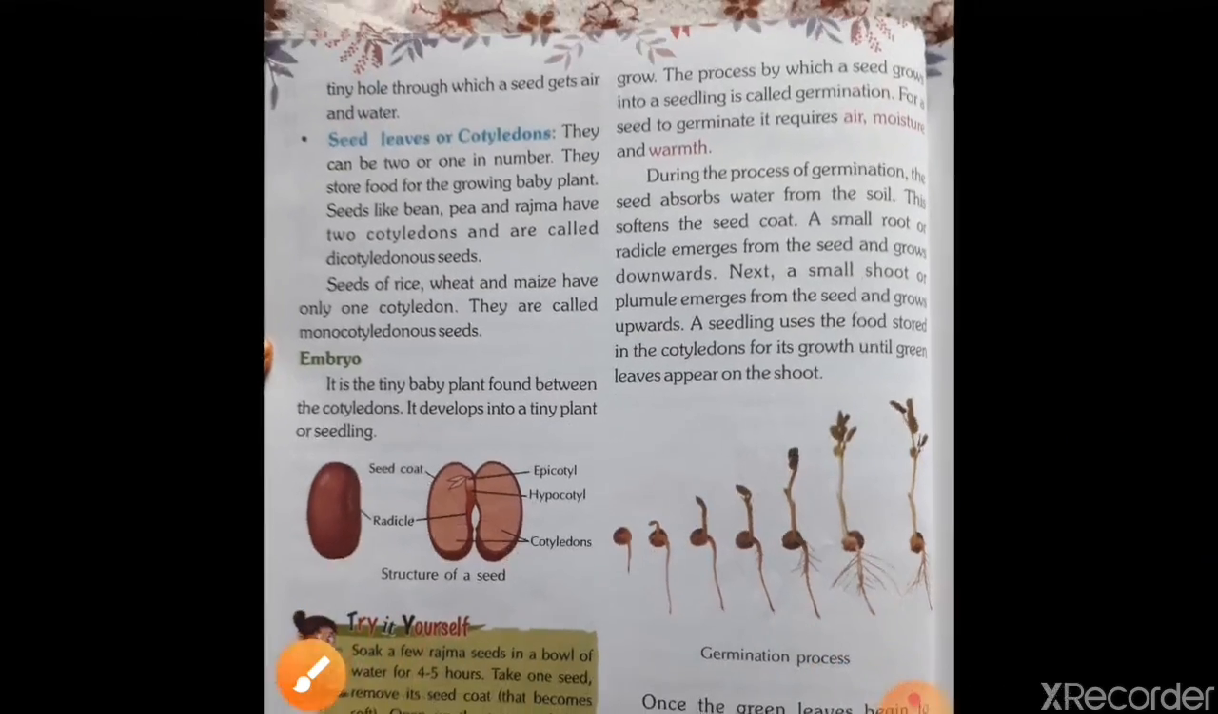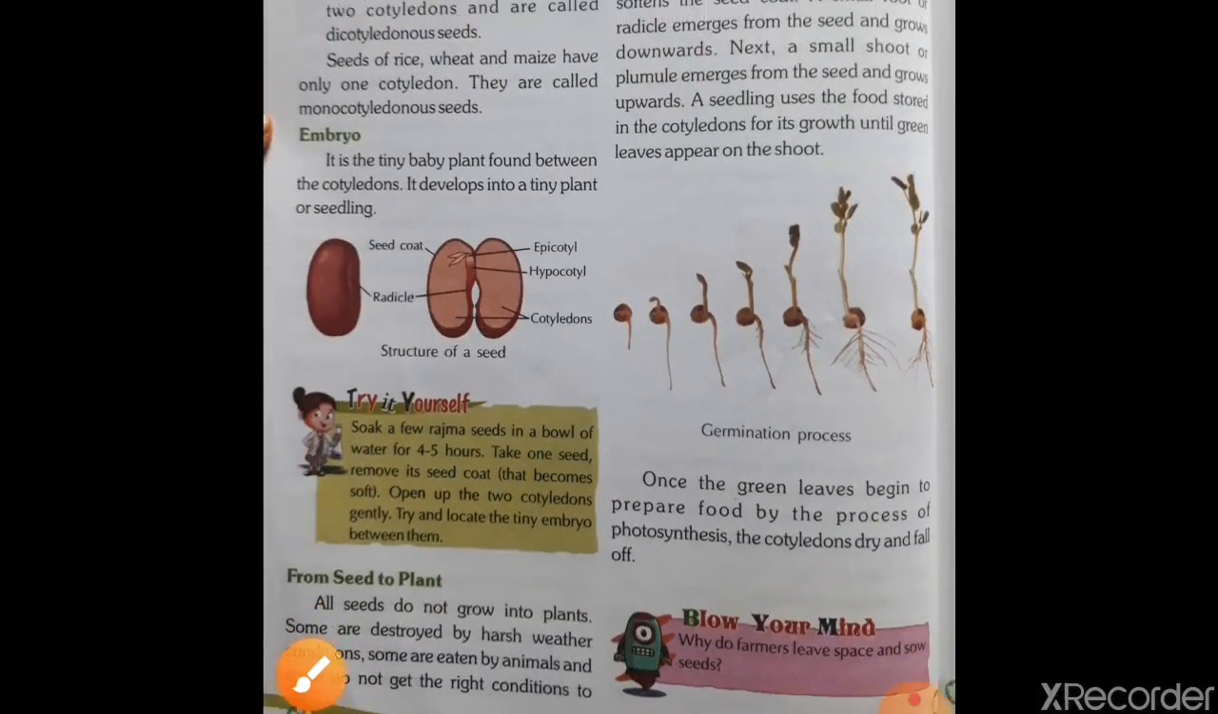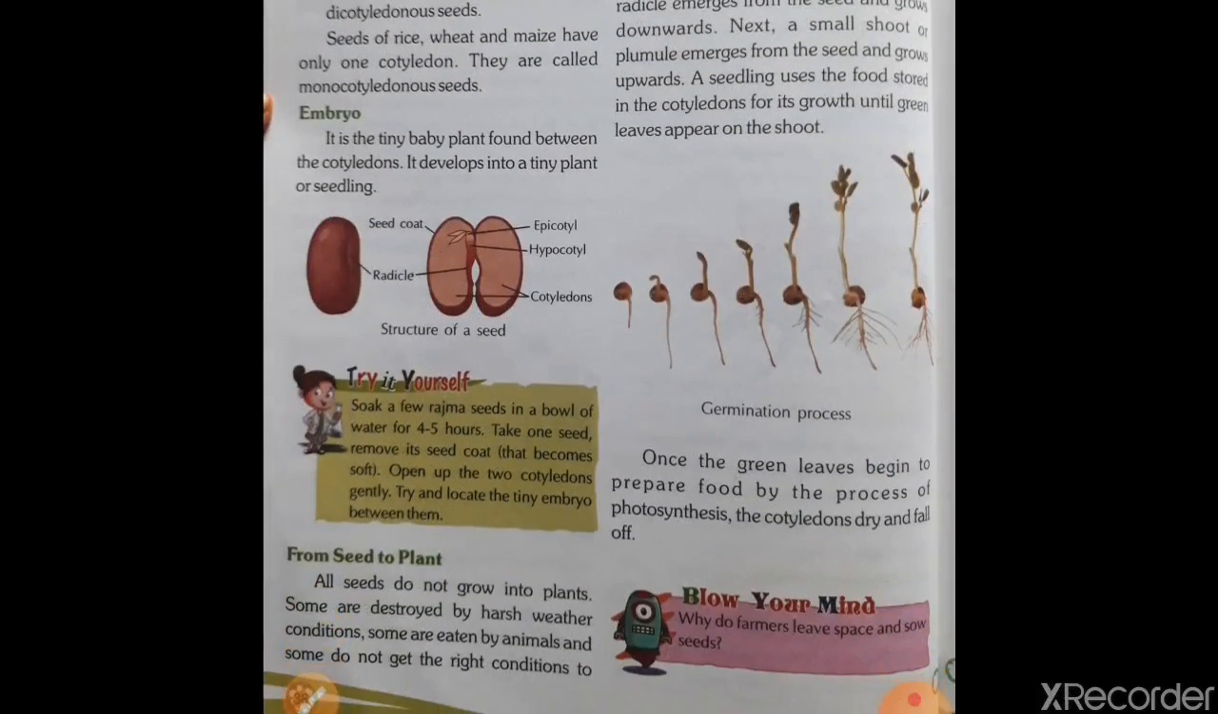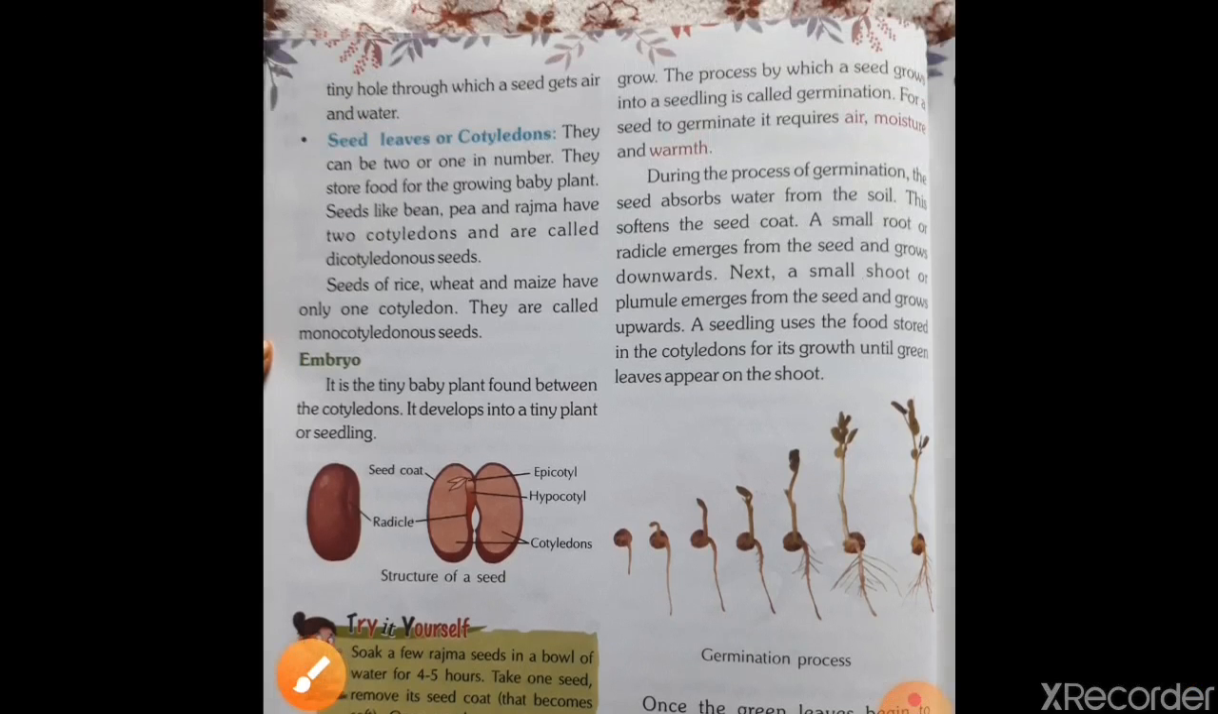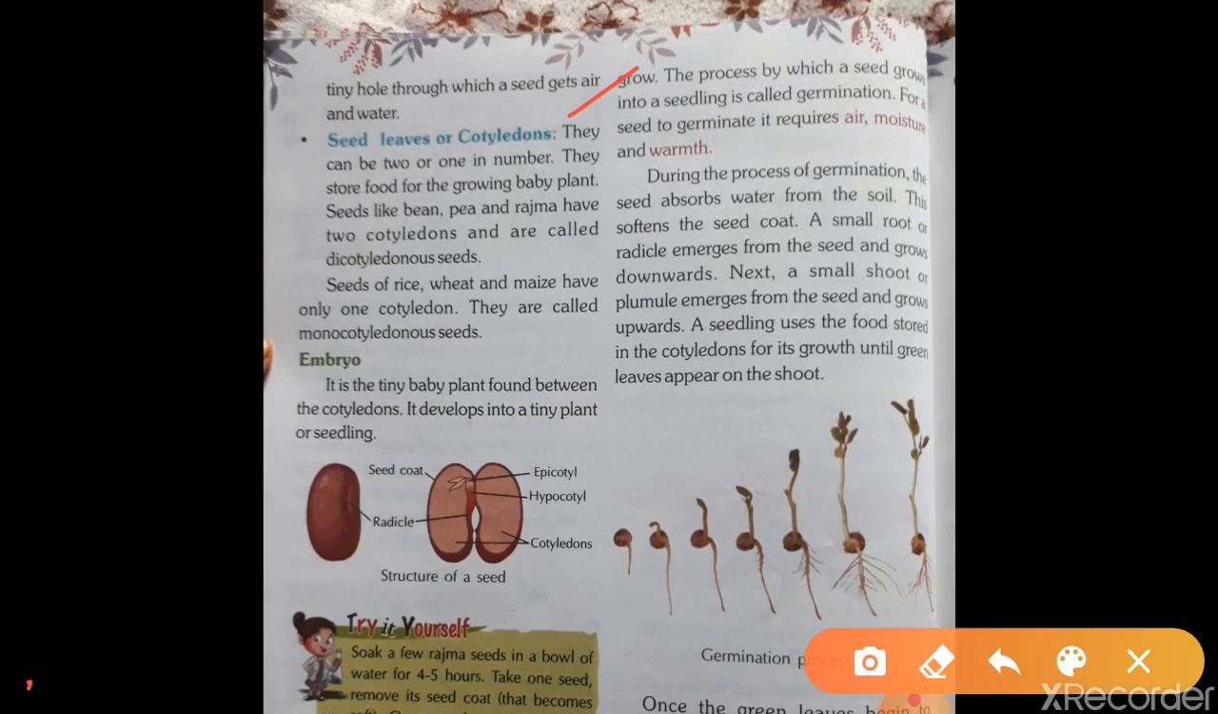So students, now next, from seed to plant. Now how will a seed become a plant? All seeds do not grow into plants. Some are destroyed by harsh weather conditions. Some are eaten by animals. Some do not get the right conditions to grow. And the process by which a seed grows into a seedling is called germination.